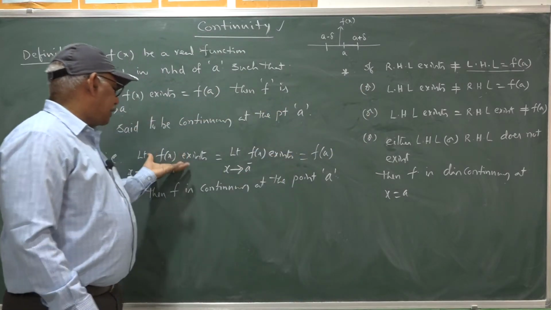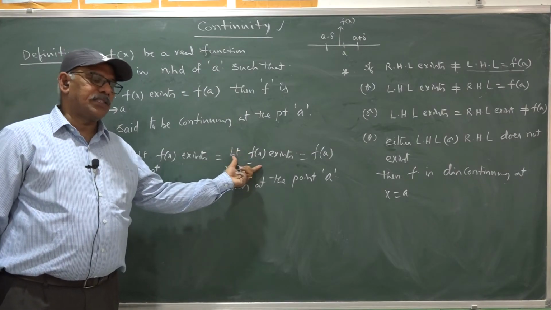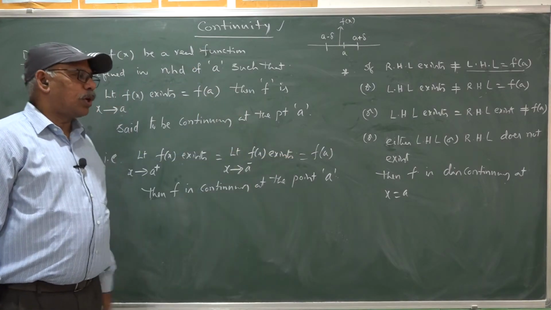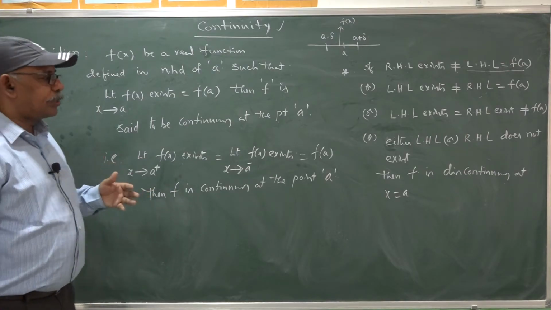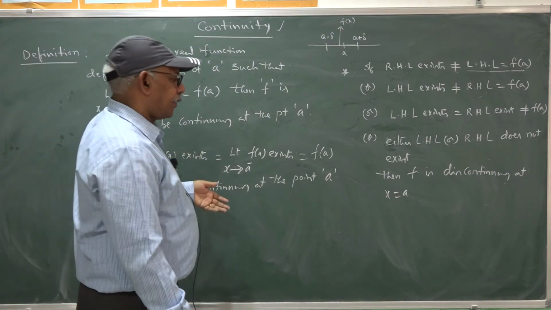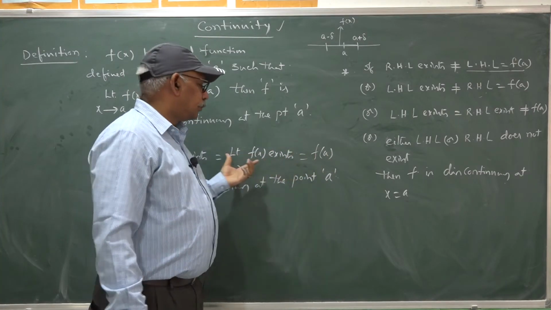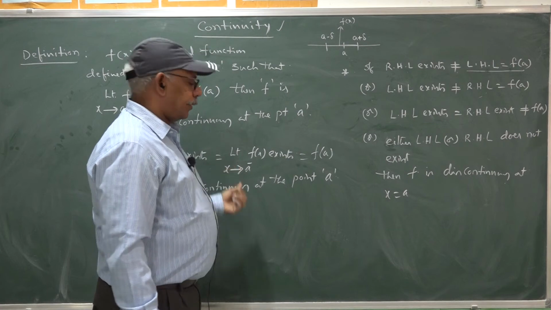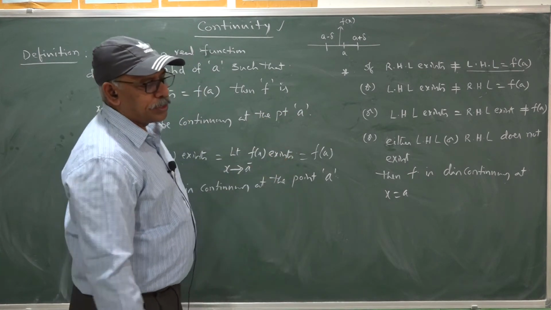Anyway, once the right limit exists and takes a finite value, and the left limit exists and takes a finite value, and both are equal to the functional value at x equal to a, once you put x equal to a straight away, the limit exists and takes a finite value, then f is said to be continuous.